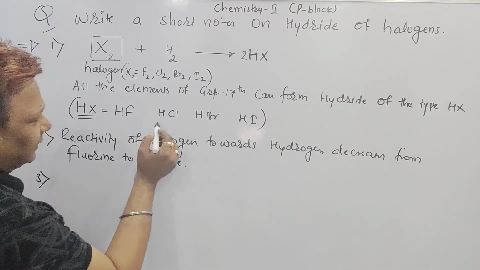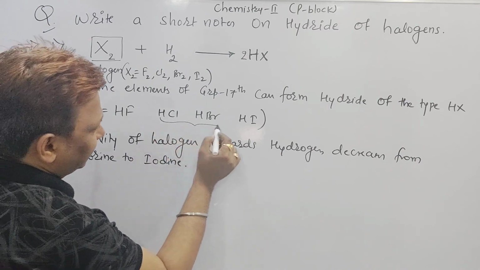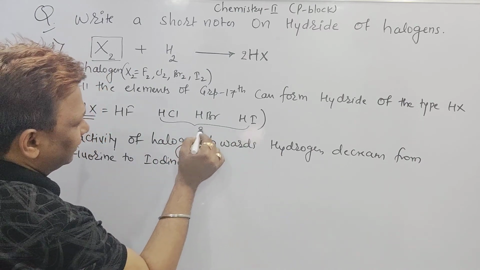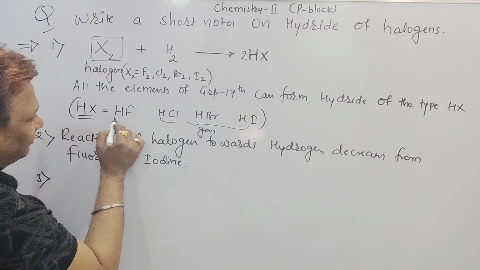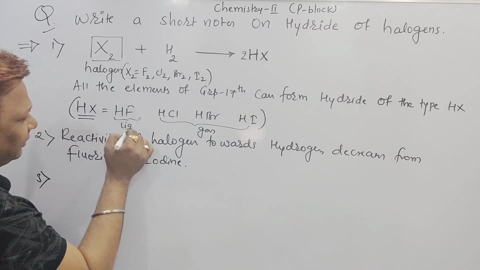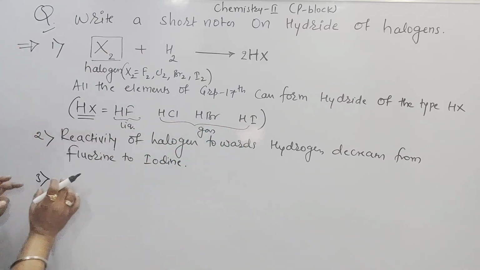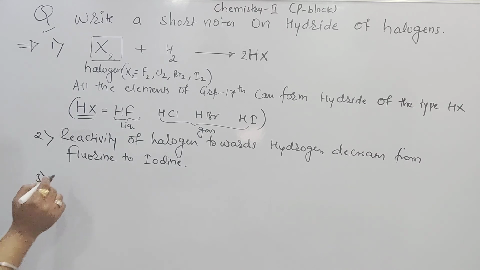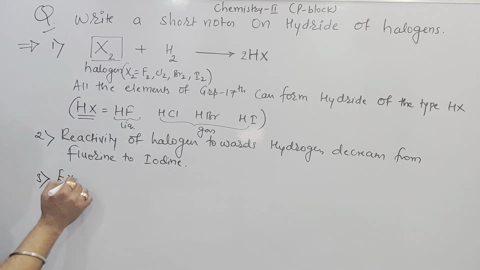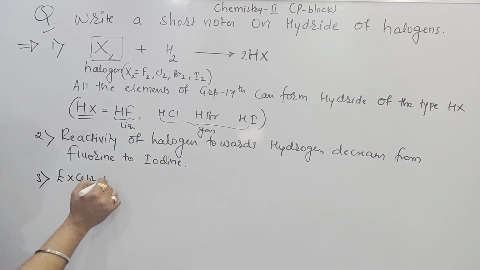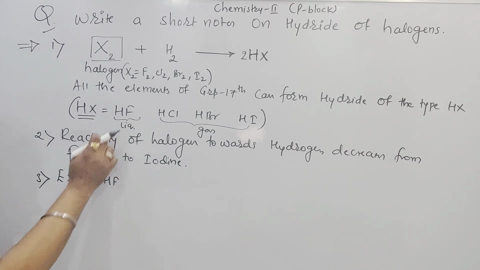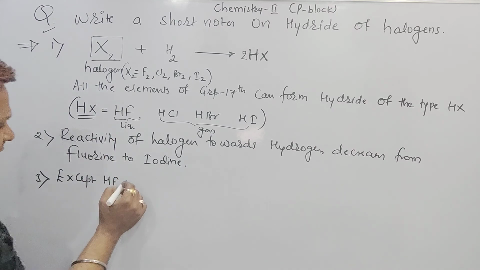I'll tell you, here HCl, HBr, HI all are in the form of a gas, but HF is in the form of a liquid. By seeing this one, we can write point number 3. What is point number 3?